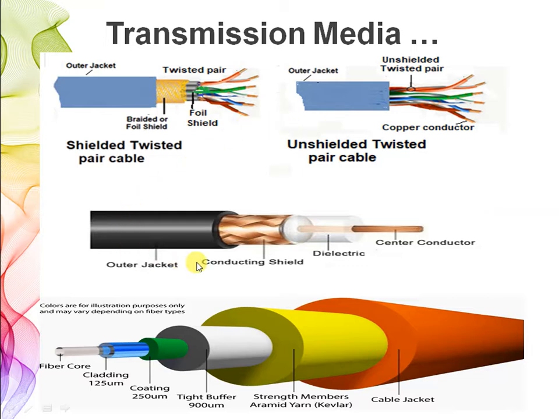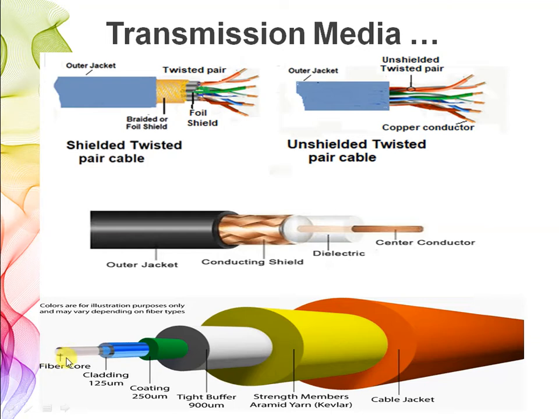Now this is the second type of cable, that is called coaxial cable. In the center you have the conductor, then you have dielectric, then conducting shield and the outer jacket. Okay, and this is the optical fiber cable.